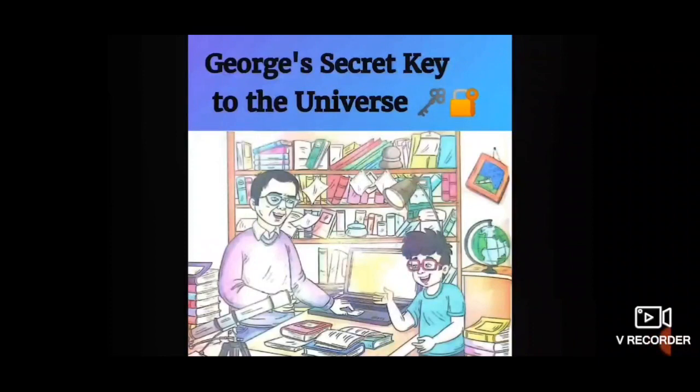In today's lecture, we are going to start chapter 1, George's Secret Key to the Universe. The theme of this chapter is Exploring Space. The chapter is written by Lucy and Stephen Hawking. Now let's read and find out who was George and where and how he found the secret key which has unlocked the mysteries of the universe. So shall we start?